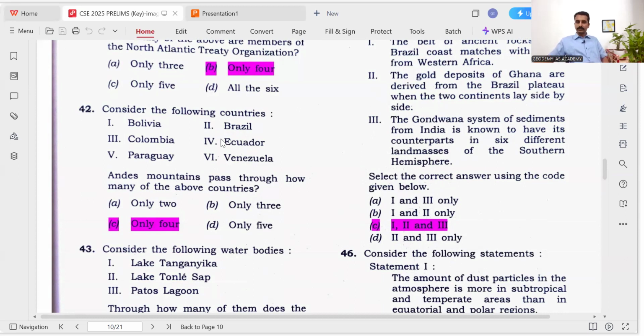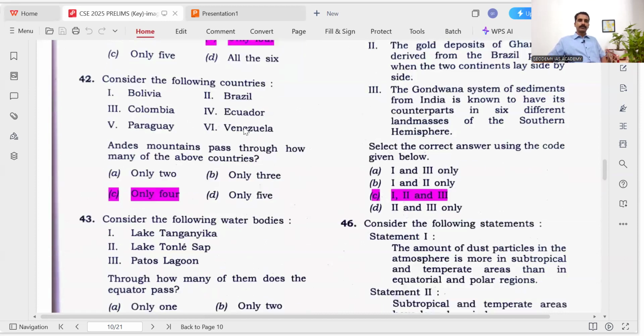So here we can eliminate Brazil and Paraguay. We know that Paraguay is located slightly in the middle part. So only the westernmost countries have the Andes region. Brazil is a little bit eastern part, and Paraguay is almost central part. So other than these, only 4.